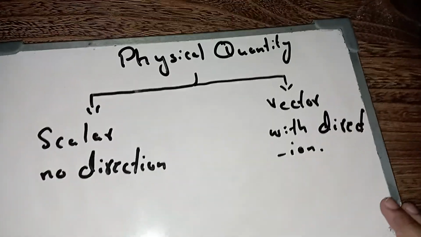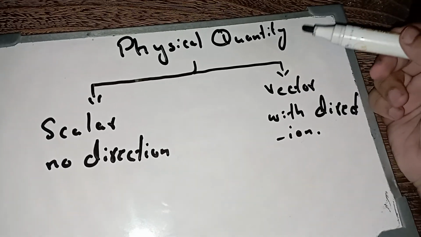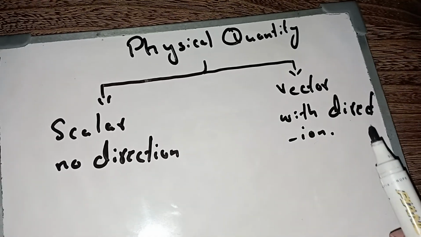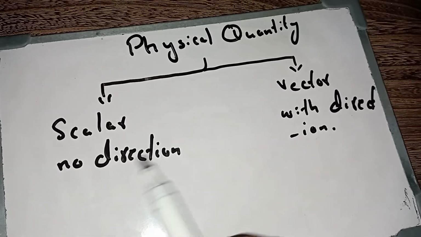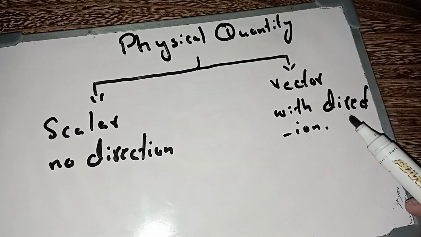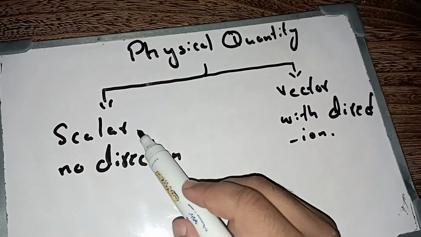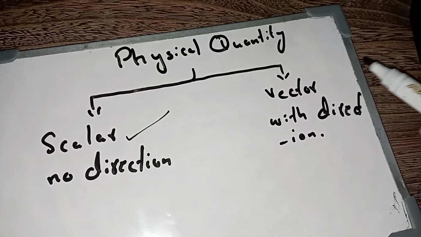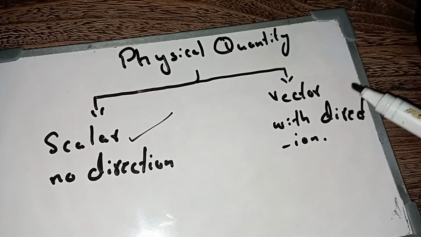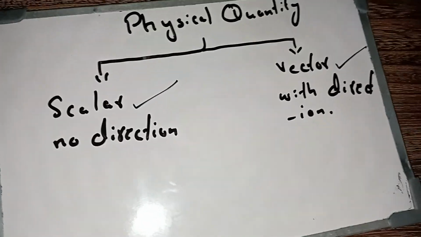Now this is the categorization of physical quantities. Physical quantities can be categorized into two parts: physical quantities with no direction and physical quantities with direction. The physical quantities with no direction, which have just magnitude and unit, are called scalar quantities. Physical quantities which have magnitude, unit, and alongside also direction, are called vector quantities.